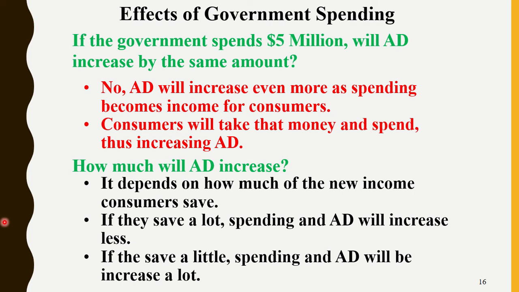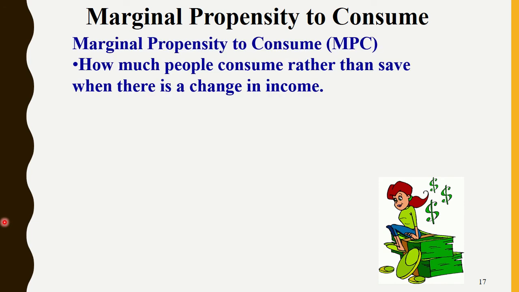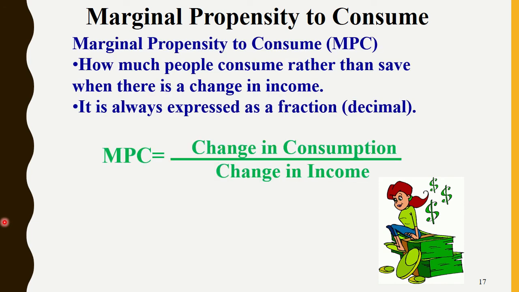Okay, I'm done. Okay, marginal propensity to consume. So let's look at saving and consumption, right? To consume just means how much of that dollar do you spend. So it's always expressed as a decimal or fraction, right? And we want to know how much people consume. So our MPC is a change in consumption over a change in income.